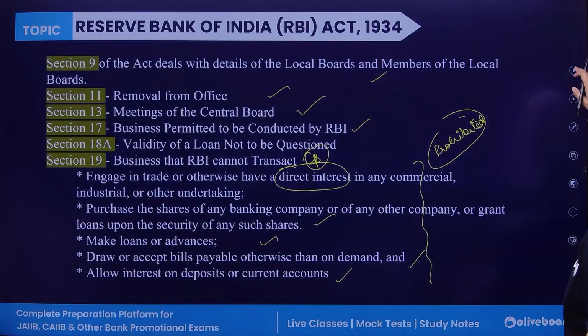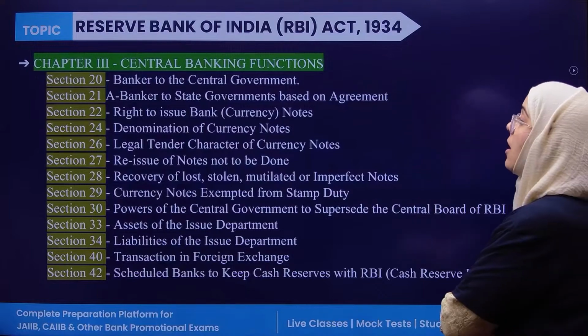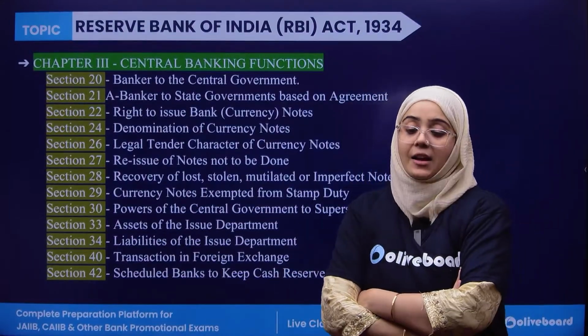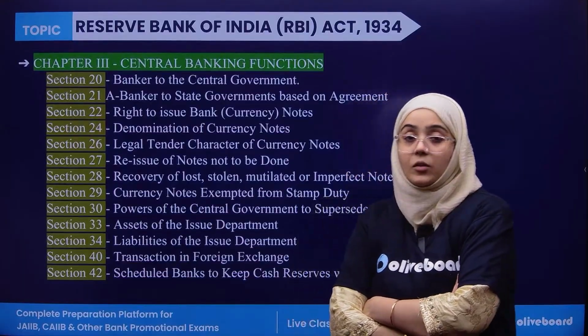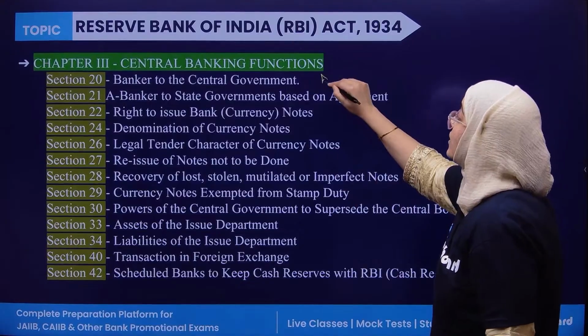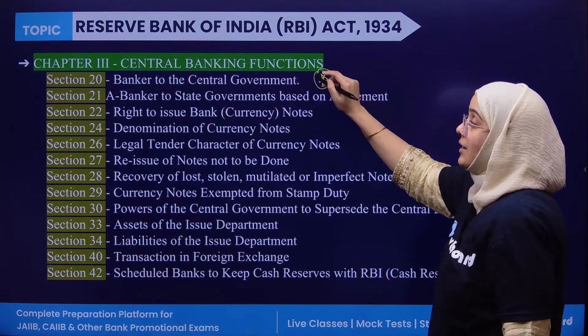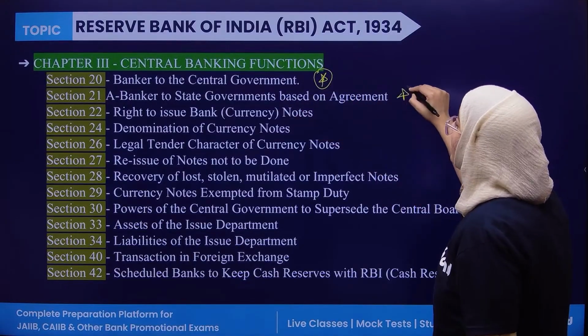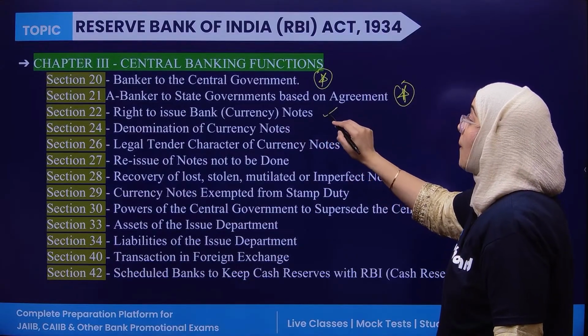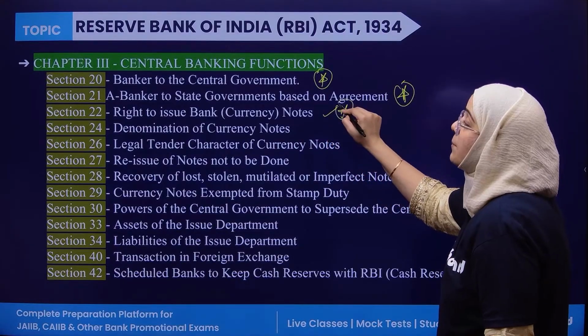Now, Chapter 3 is central banking function. What are the important central banking functions? Section 20, banker to the central government, very important. Section 21, banker to the state government, very important. Section 22, right to issue bank currency notes, very important.